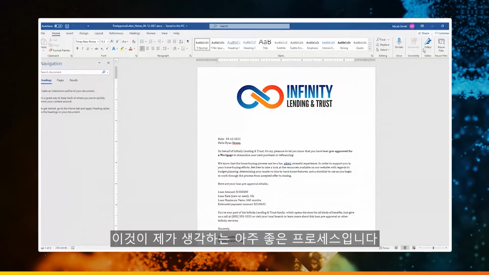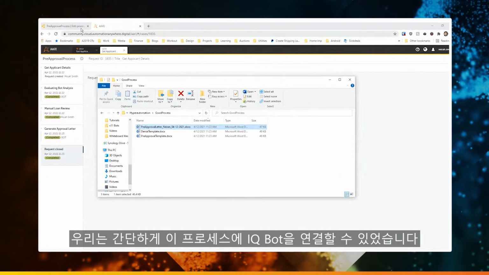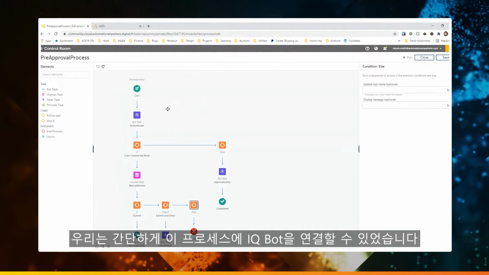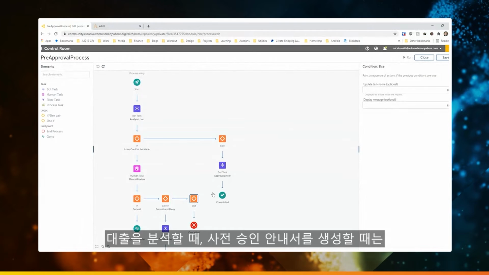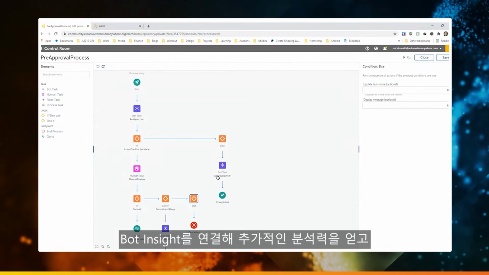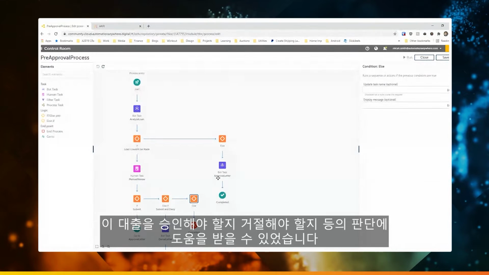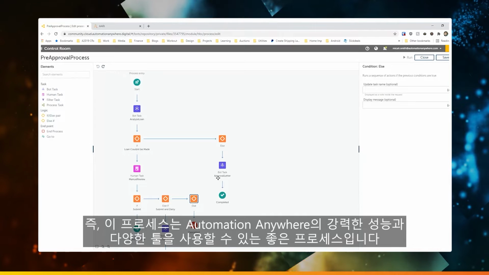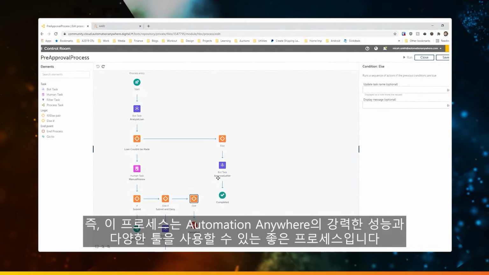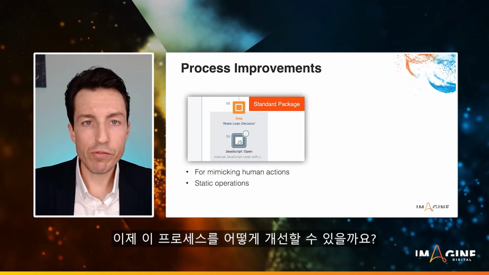So this, I would say, is a very good process, right? We could see that IQ Bot could easily be plugged into this process. We could also see that as we're analyzing the loan and generating these pre-approval letters, we could tie in Bot Insight to give us some additional insights into the loans that we're making, the loans that we're rejecting, things like that. So this is a good process that could really use a lot of the power and a lot of the tools of Automation Anywhere. Now, how could we improve this process?